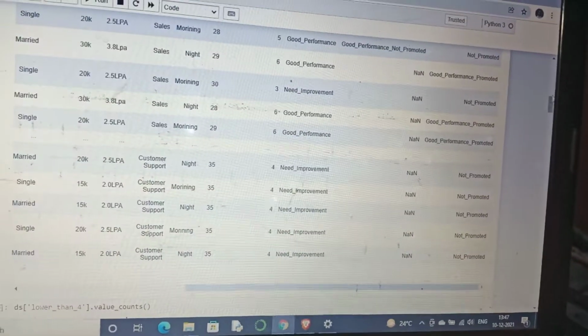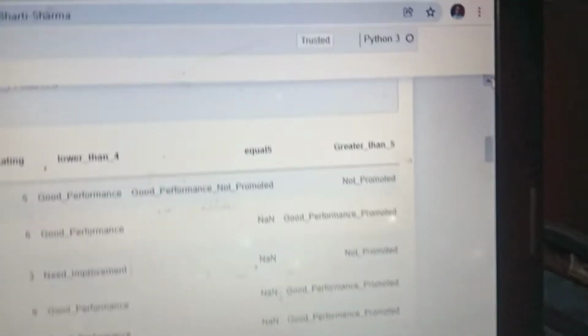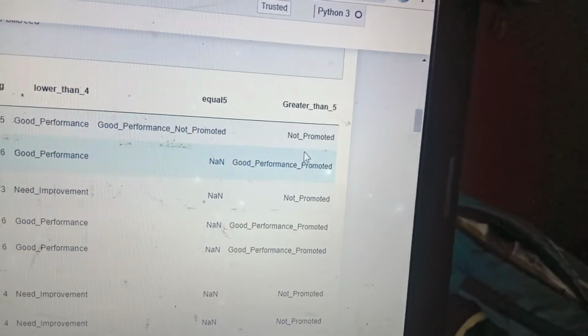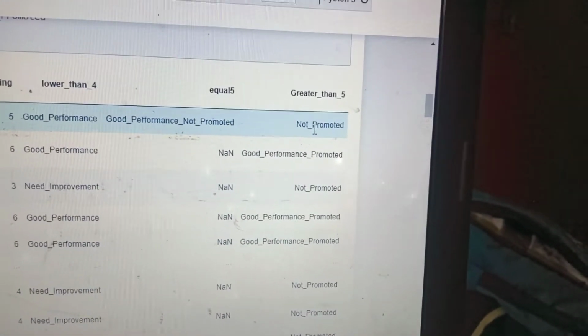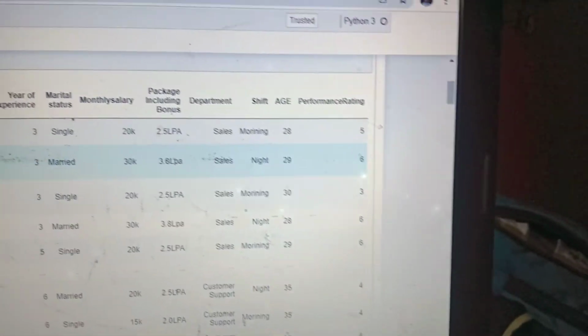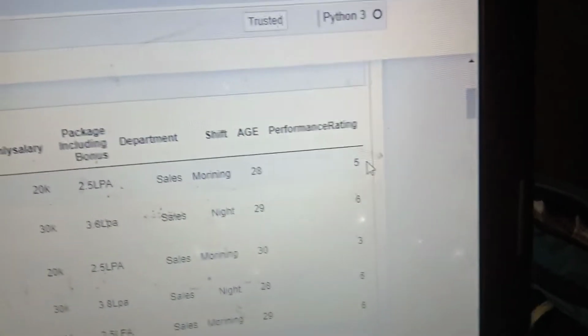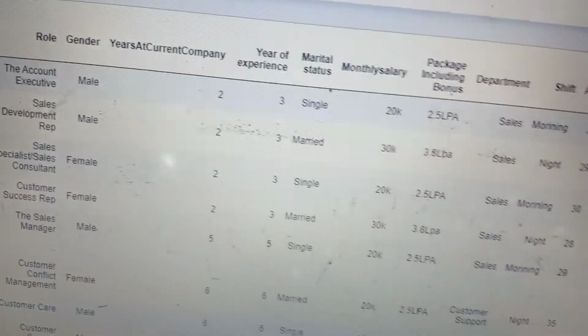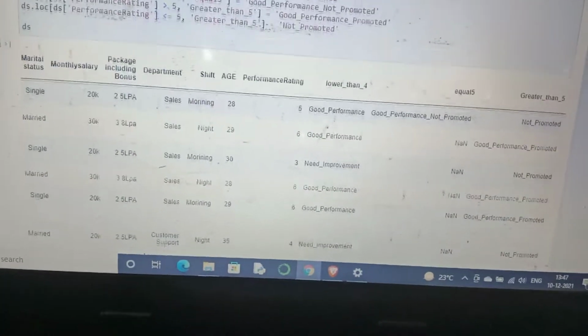As we can see in the different data frames, if a person has a performance rating of 5, he is not promoted, but if he has a performance rating of 6, as we can see, cell A2 has a performance rating of 6, so he is promoted. So as we move further, this is our program.